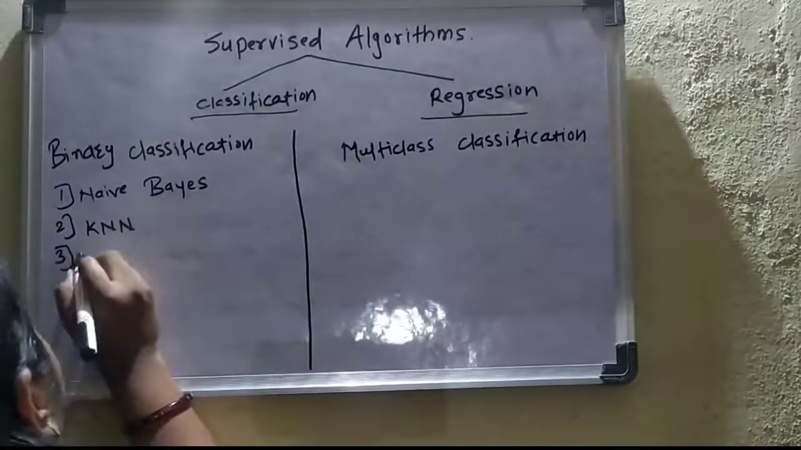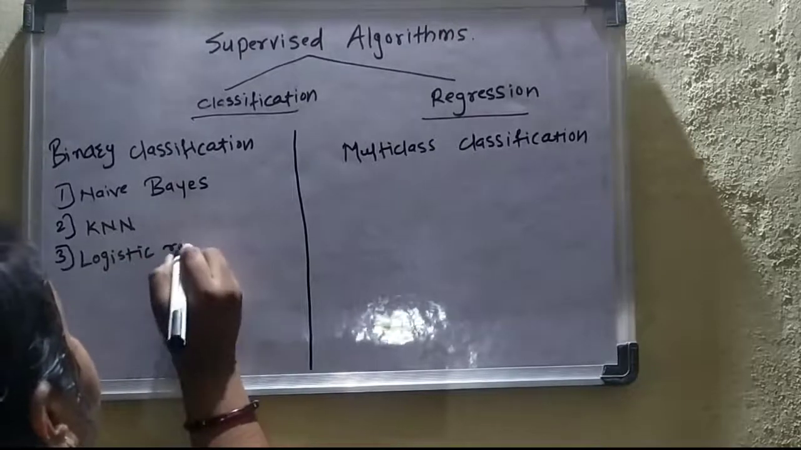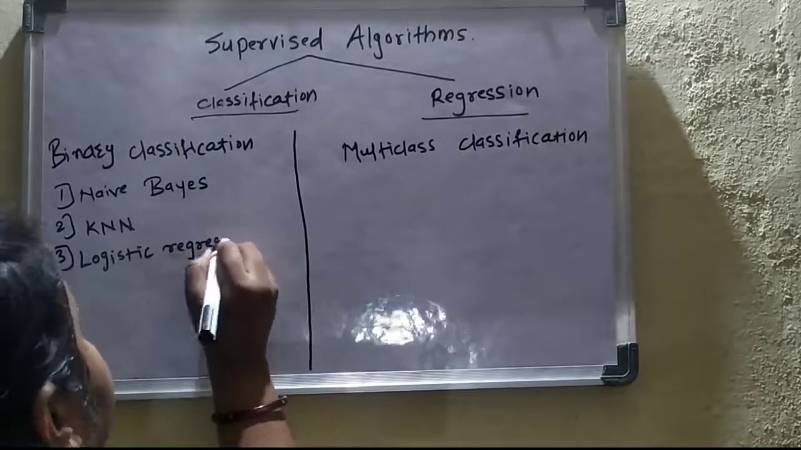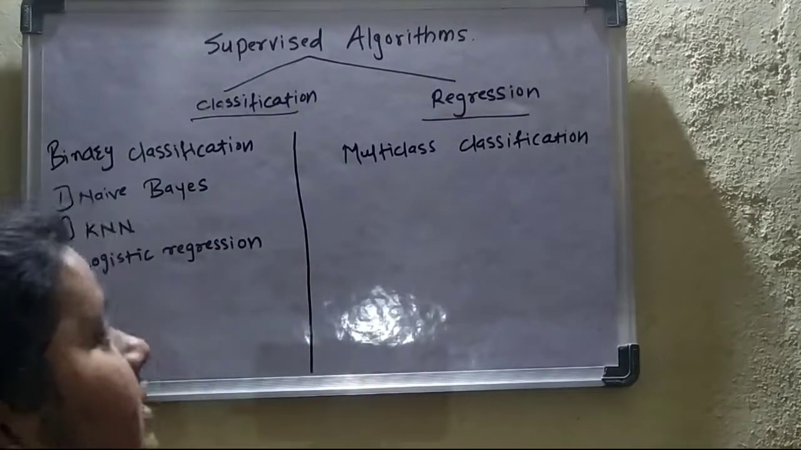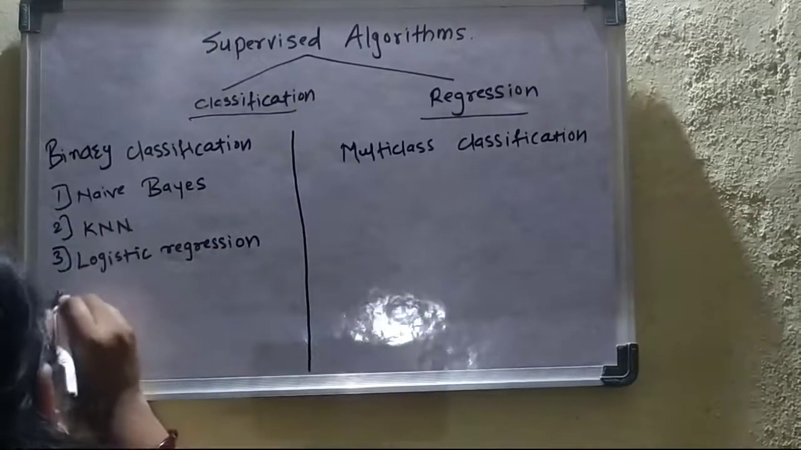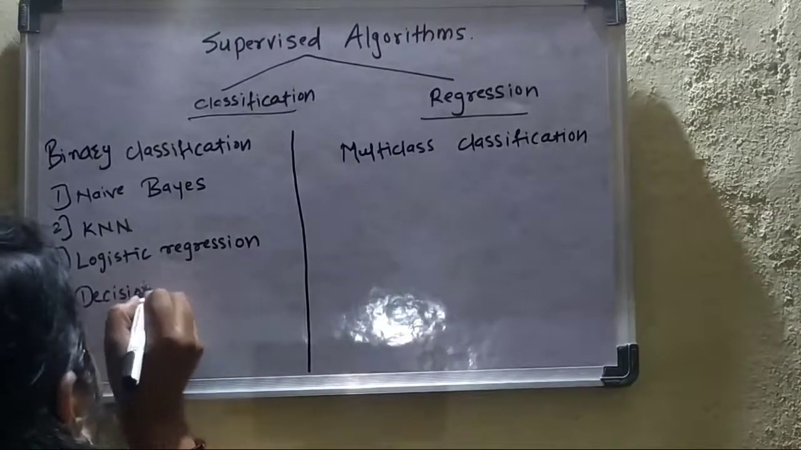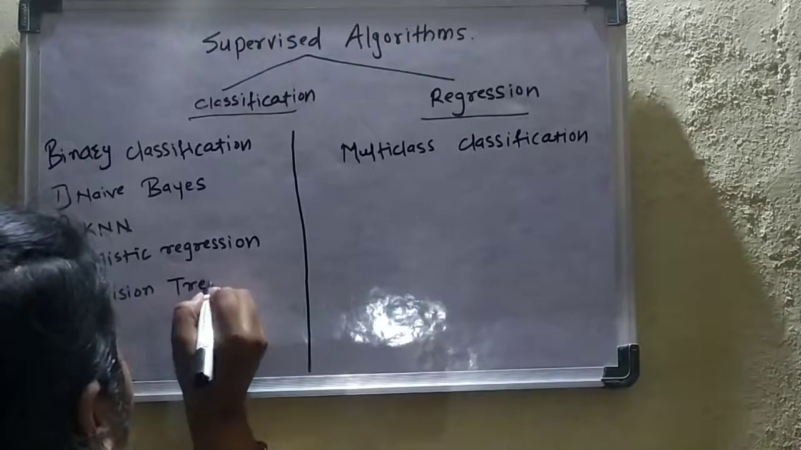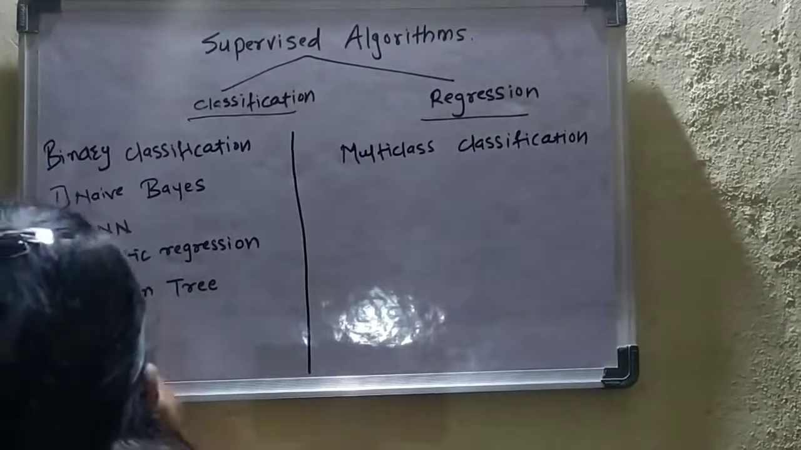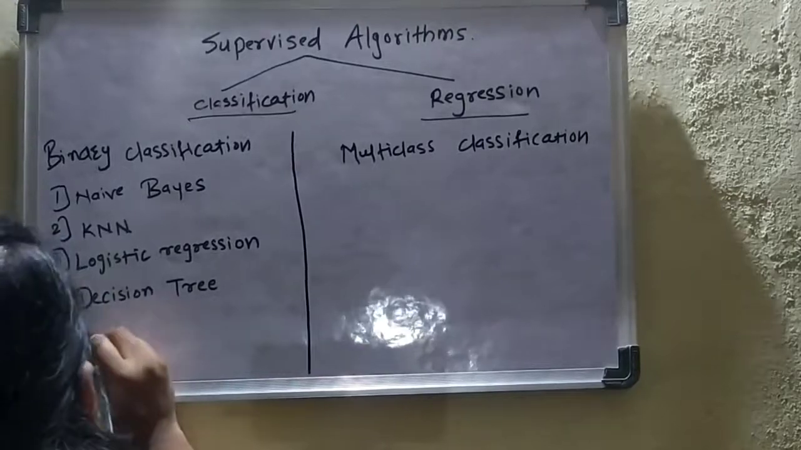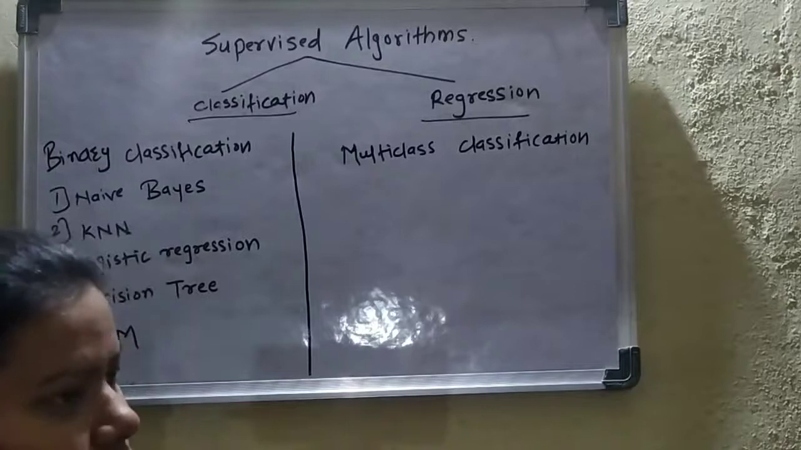Third is logistic regression. These are the most widely used classification based algorithms to do the binary classification. Next is the decision tree. In decision tree we will prepare a tree, and based on that we can take a decision how to classify the object. And the final is the support vector machine, SVM. These are the 5 widely used binary classification algorithms.